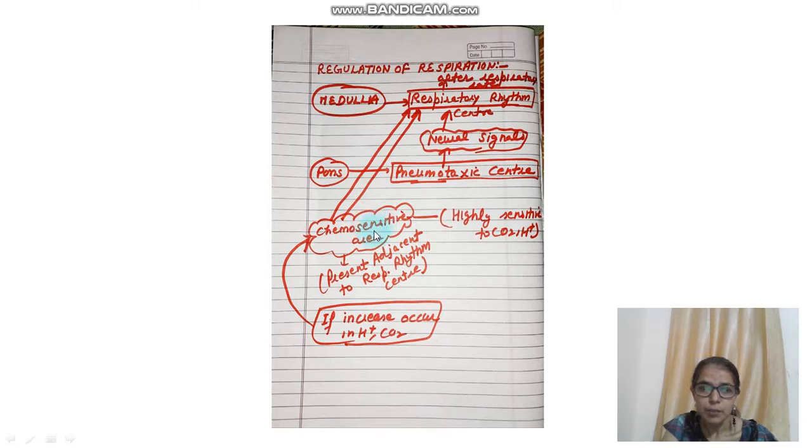Now the third most important area is the chemosensitive area. This chemosensitive area is present adjacent to the respiratory rhythm center. It is highly sensitive to CO2 and hydrogen ion concentration. Now if there is an increase in the concentration of hydrogen ion and CO2, then this chemosensitive area will send signals to the respiratory rhythm center so that it can make the necessary adjustment in the rate of respiration.